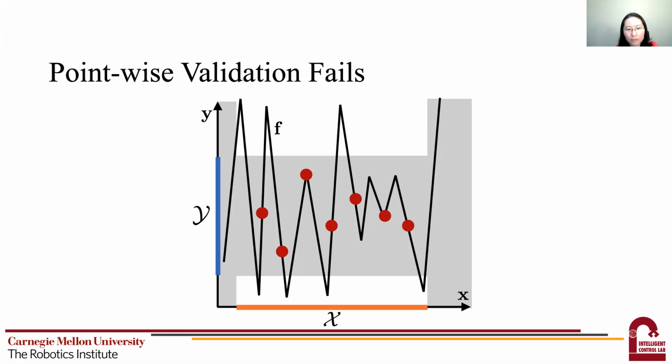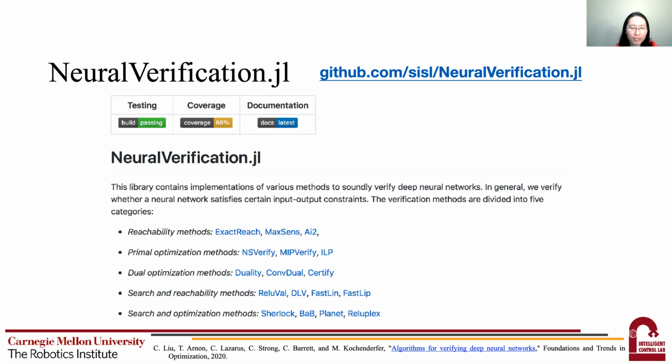However, if we do point-wise validation by sampling the input range, for example, as shown in the figure, we sample those red dots, it is possible that we miss the peaks of the function that violate the constraint and arrive at a wrong conclusion. So NeuralVerification.jl implements a variety of existing sound verification methods that overcome the problem in the conventional validation approach. We have a survey paper on this topic, which has just been accepted by Foundations and Trends in Optimization, which is cited below if you're interested.